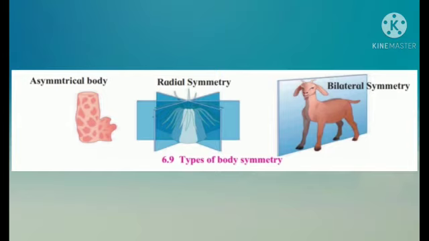Bilateral symmetry. In this case, there is only one such imaginary axis of body through which we can get the two equal halves. For example, insect, fishes, frog, birds, human, etc.